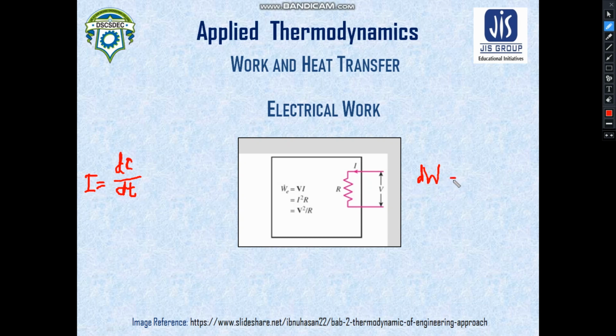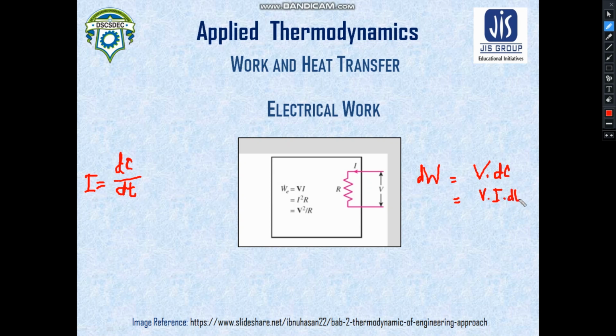This dW will be a function of the voltage difference which is maintained across the resistor, and the charge. From this, dC can be written as I into dt. So rewriting here, we get dW equal to V I dt.